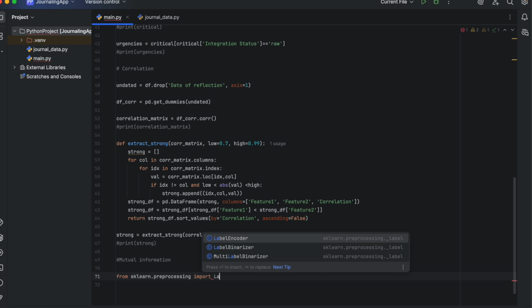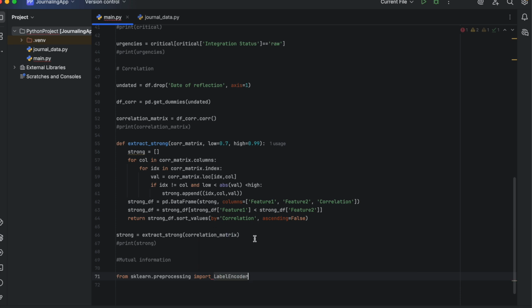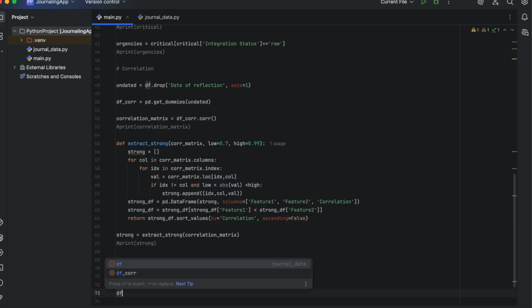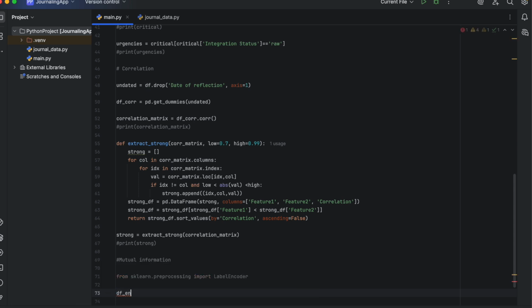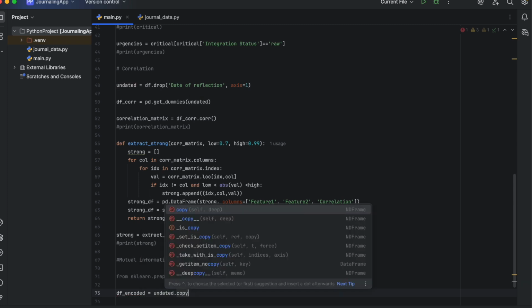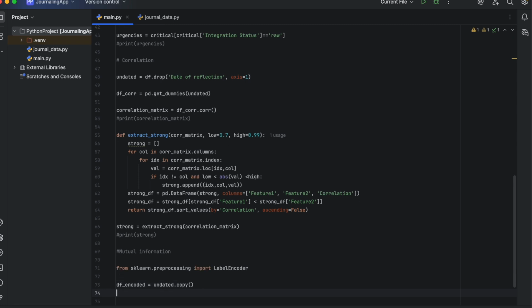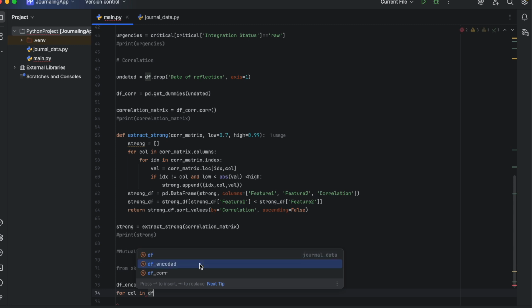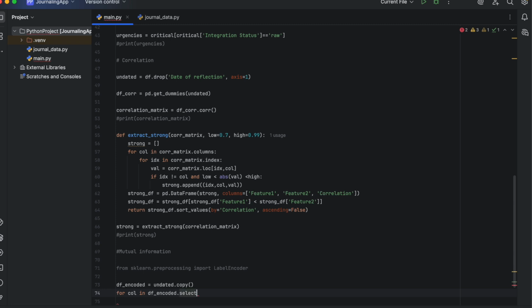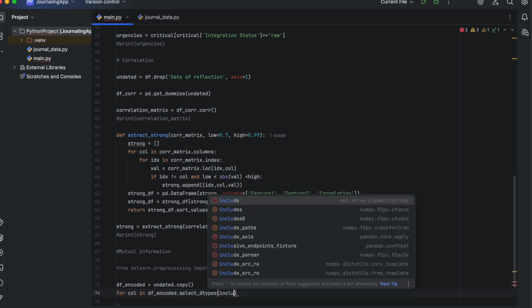Now let's go for our second feature selection tool, mutual information, which reveals hidden dependencies. Mutual information demands that values not only be numerical, but also integers. Therefore, for mutual information, we are going to use label encoding. We start by importing the label encoder function. Let's create a copy of our dataset which we shall use for encoding. Since our dataset includes data of various types, we're going to convert them all to objects. Now we're going to apply the label encoder function on each column.